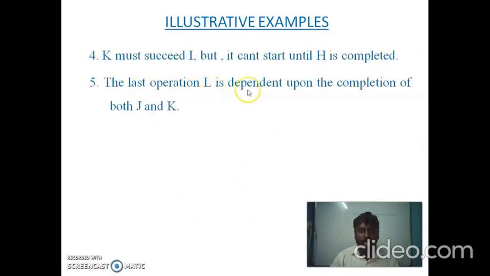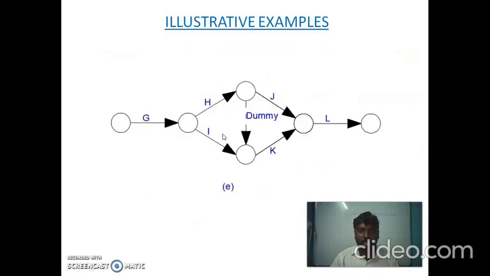The last operation is dependent upon the completion of both J and K. So the activity L is the final activity of the network of the project. So it requires the activities J and K. So this is the network.